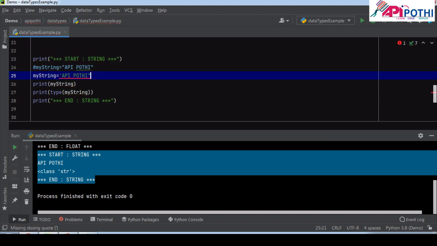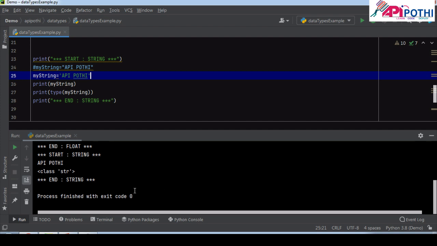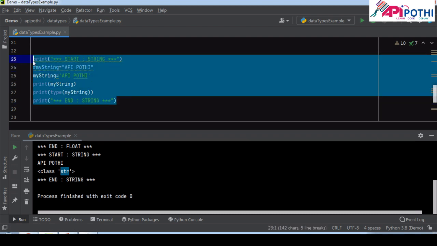More on a string we will be understanding when we are going to learn the string in detail. Now I have enclosed the API Pothi inside the single quote. Let's run this. Now if you see, it is still saying the str means string type. So string can be defined in two ways, either inside the double quote or inside the single quote, right?